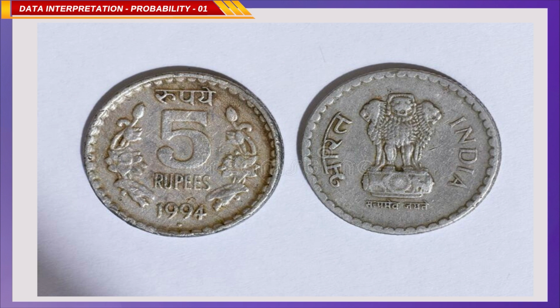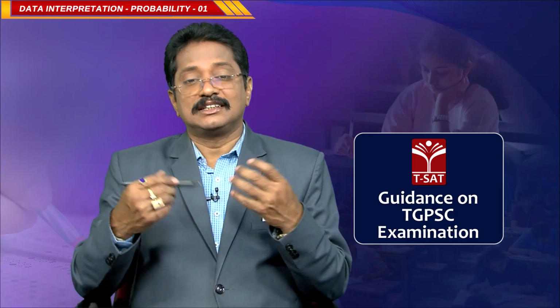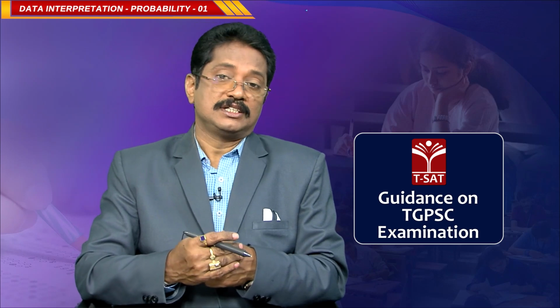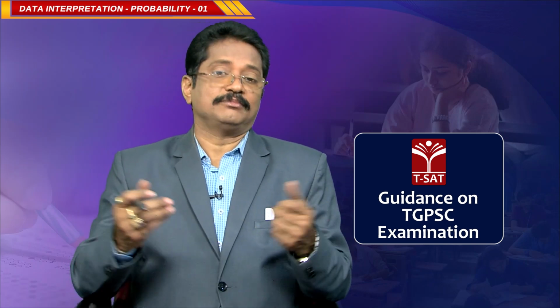This is the head and this one is the tail, correct? When a coin is tossed, you will get either head or tail. So, these are the total outcomes: head and tail, clear.